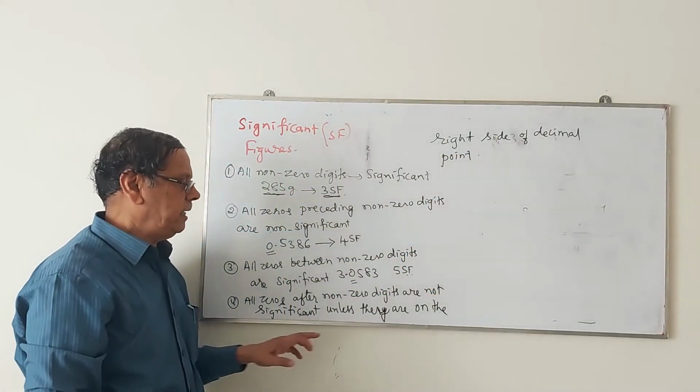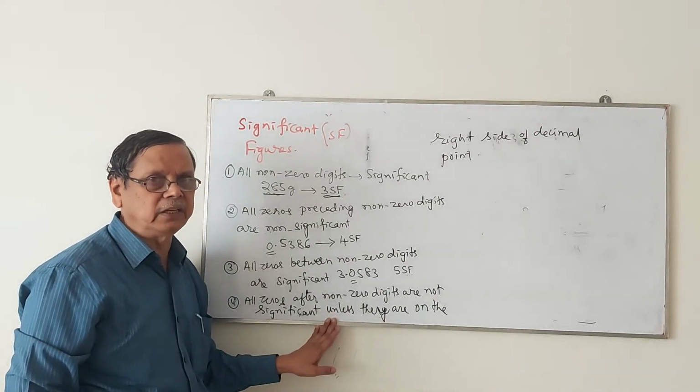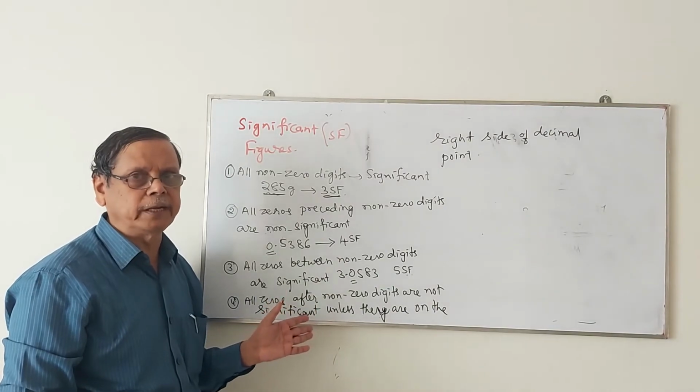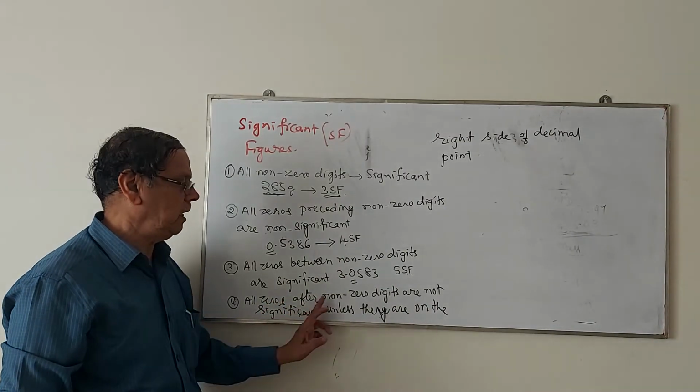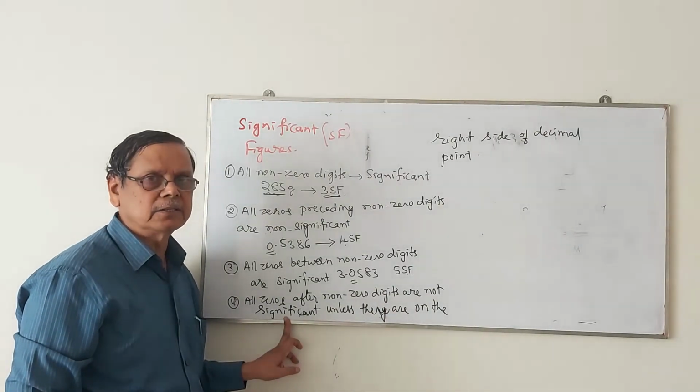That means if you write any 0 on the right side of the decimal point, you should consider them as significant figures. If the 0 is before any decimal point, but it is after the non-zero digits, then such zeros are not taken as significant figures.